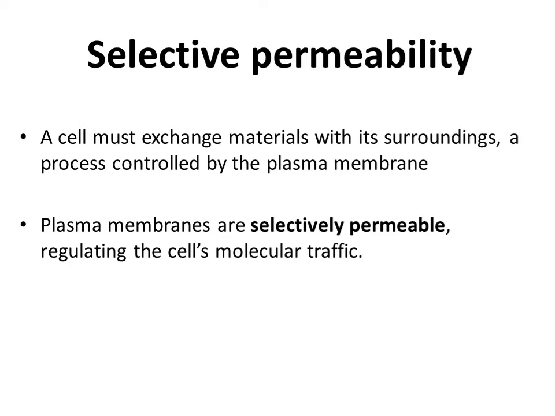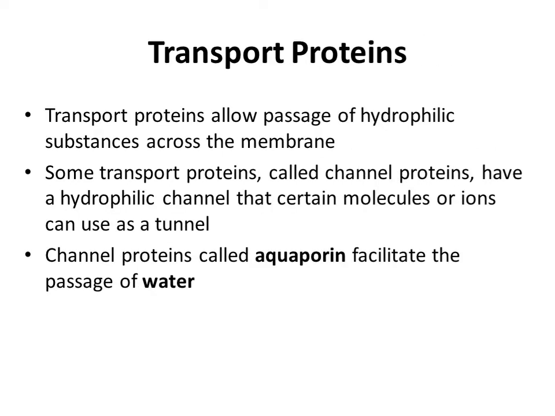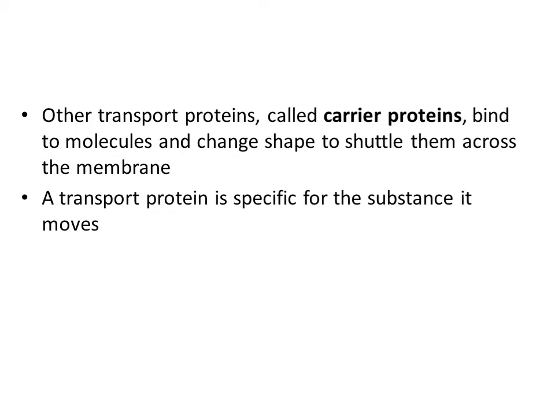It means that it allows certain substances to pass through the cell membrane, and it obstructs certain substances from passing through. There are some transport proteins through which substances pass, sometimes through channels, or sometimes through carrier proteins.